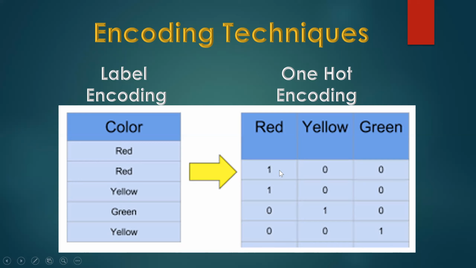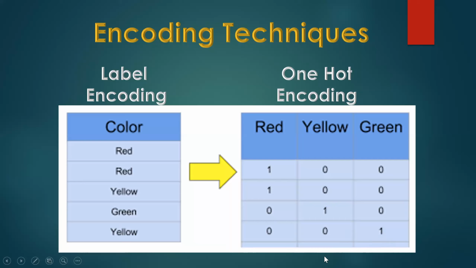So we are indicating that we have red here and red here, and red is 1 and the other things are 0. So 1 0 1 0 1 0 1 0, correct? Then yellow is in the third position. So in the third row we have yellow, correct? And where is green? Here it is, green is in the fourth position, correct? So in the fourth row we have green. I have cropped the table, that's why this yellow went down. So yellow will again be in the second column of the fifth row.